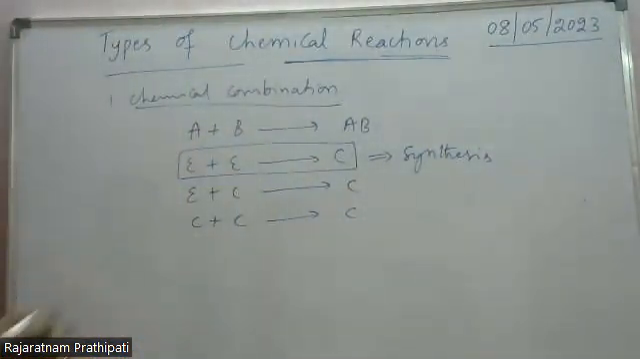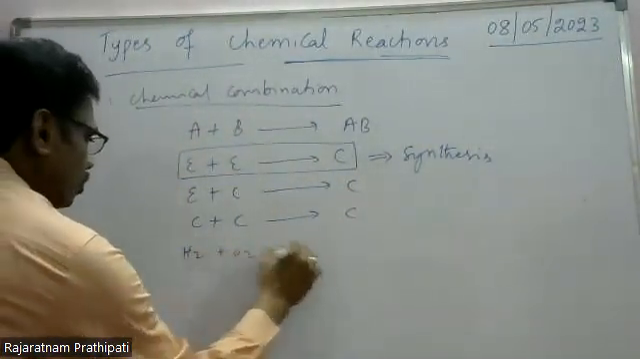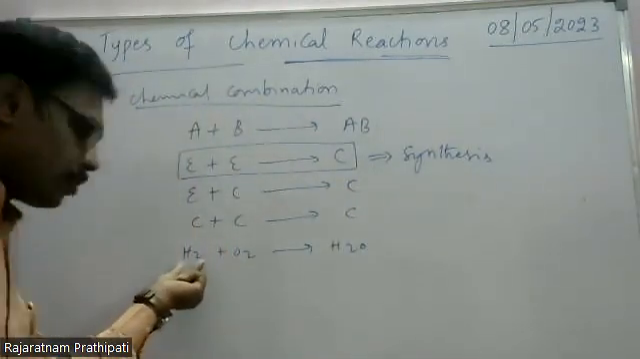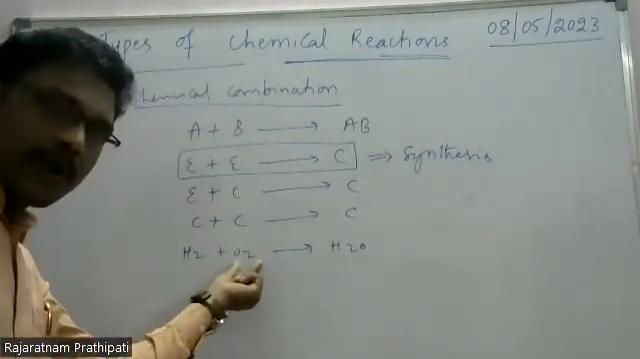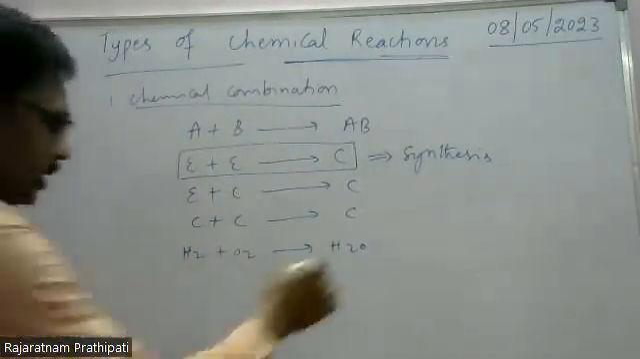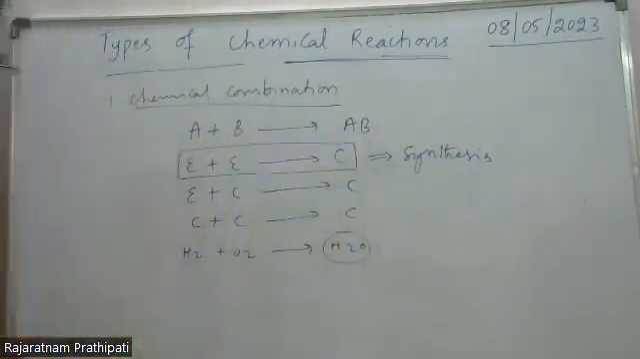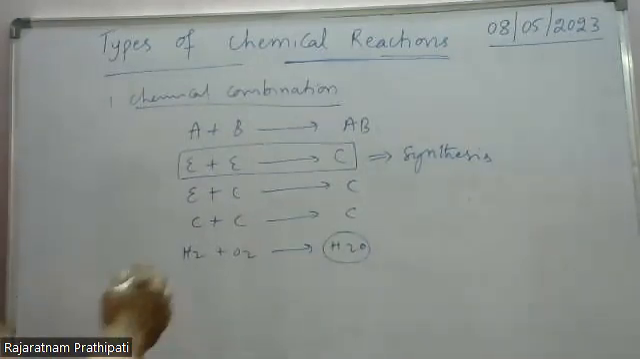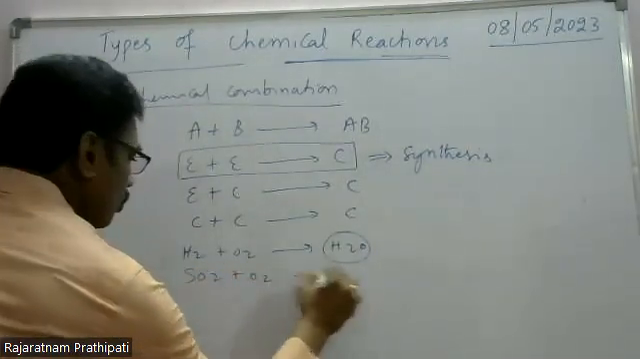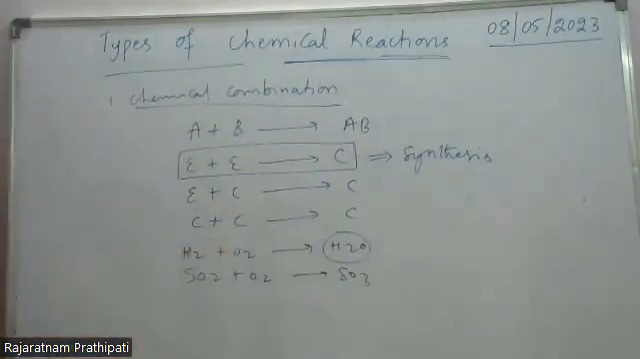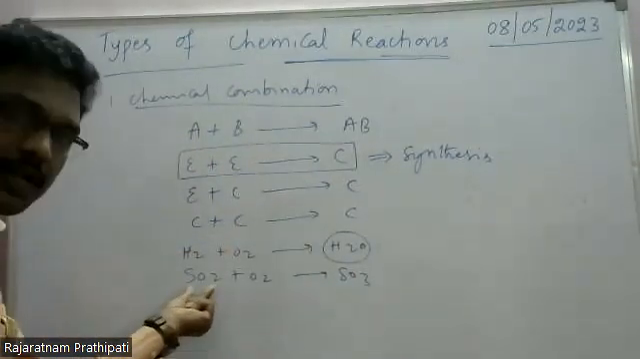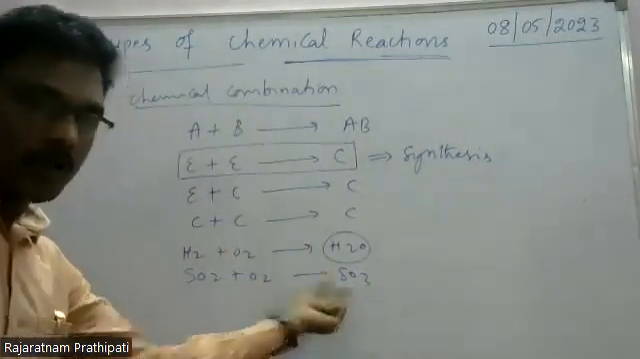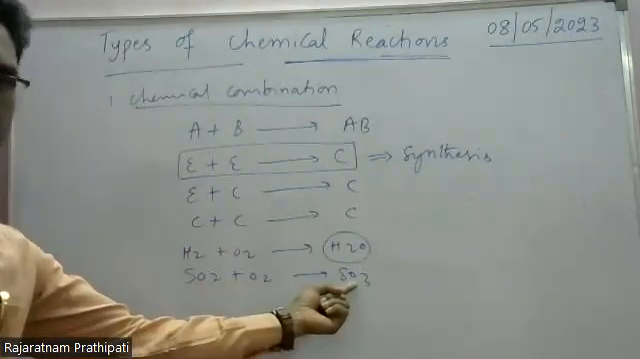For example, H2 plus O2 gives rise to H2O. Hydrogen is an element, oxygen is another element, so element plus element gives rise to a compound. Here SO2 plus O2 gives rise to SO3. SO2 is a compound, O2 is an element, SO3 is a compound. So compound plus element gives rise to compound.